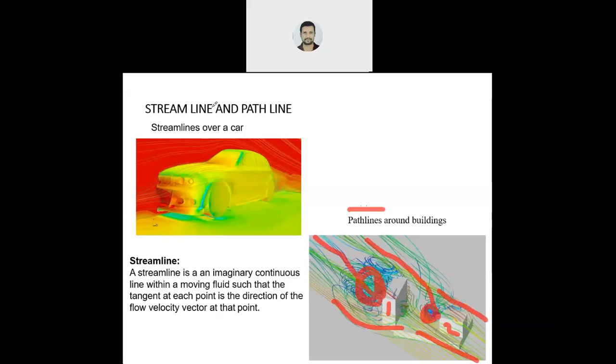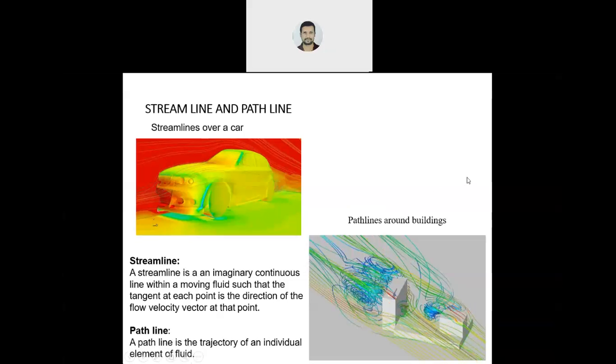Okay friends, this is streamline and path line. In streamline, the two lines will not intersect each other, but in path line they can intersect, they can overlap. Clear? So this was about streamline and path line. Path line is a trajectory of an individual element of fluid. This is the definition, and these are the examples.